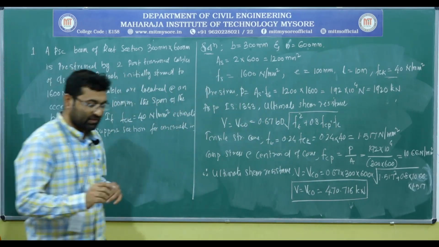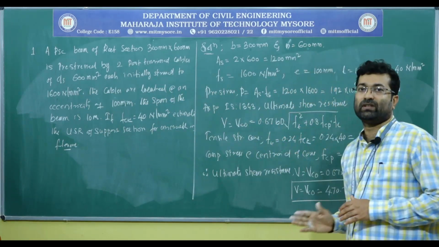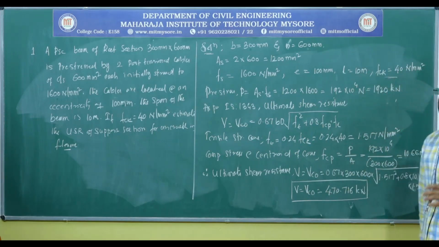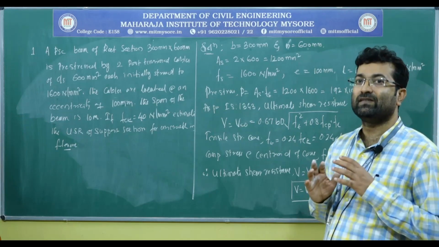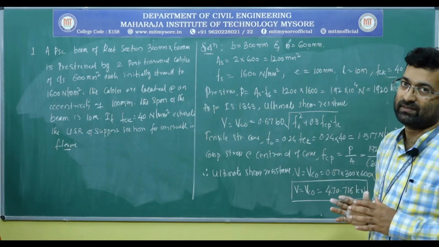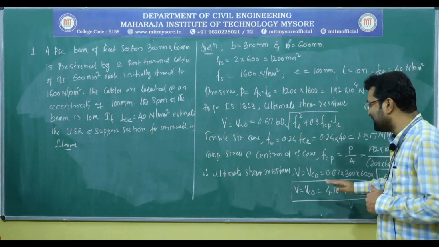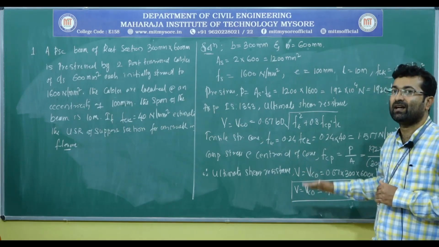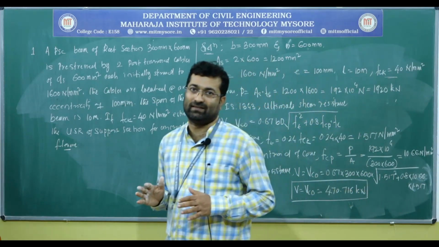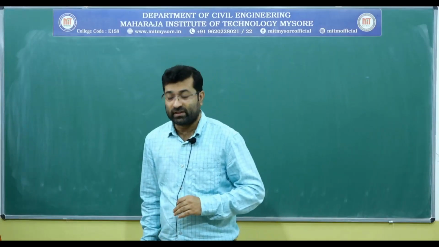What does it mean? It means that if the shear force at the support section is less than 470.71 kilonewtons, then there is no chance of development of shear cracks. If the shear force is greater than this value, then we can say that the support section may show some cracks. That is the meaning. Okay? Right. Next problem.